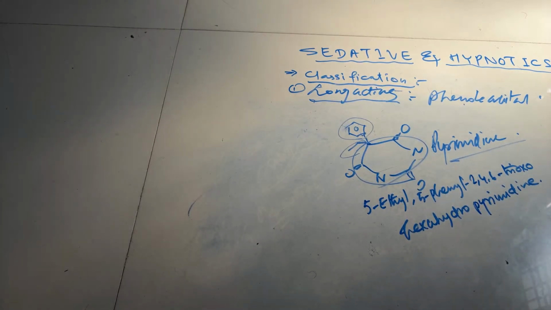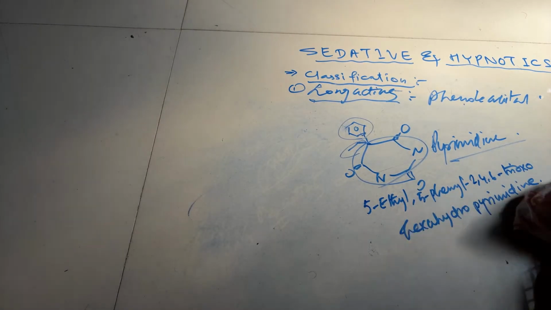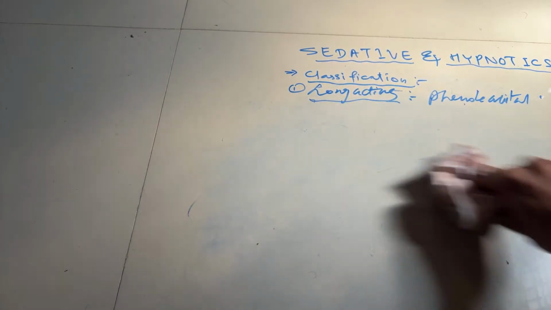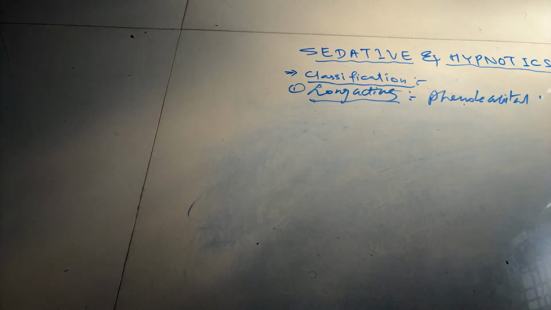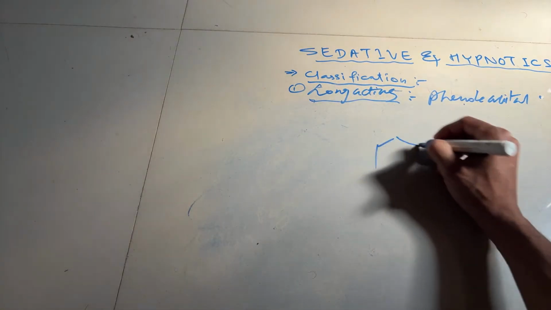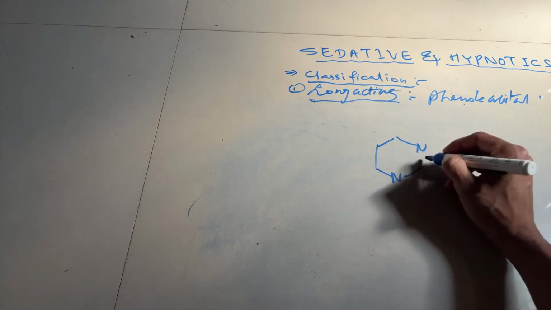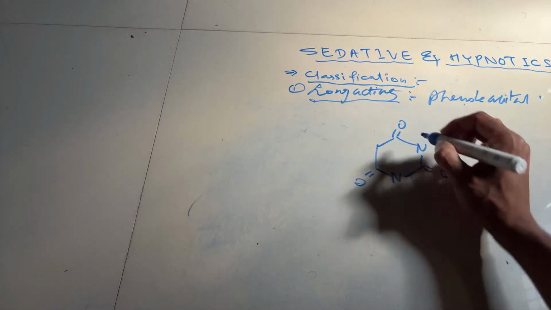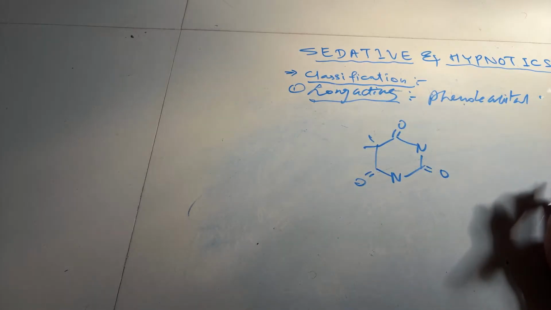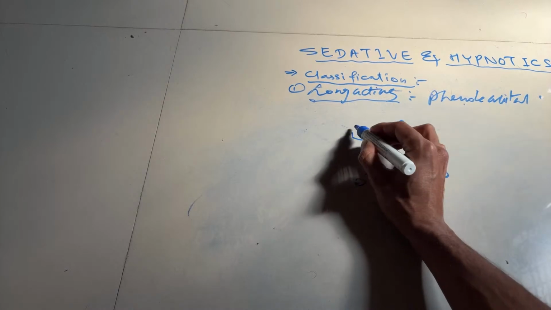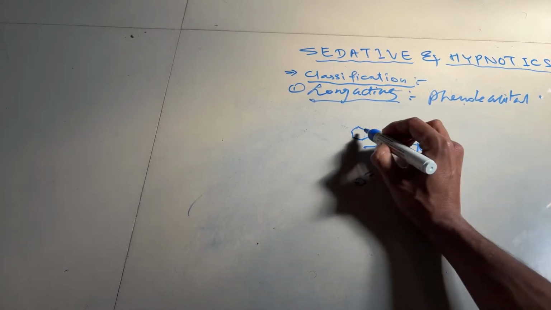Now, next we will see mephobarbital. In that case also, the structure will be as it is, only the change will be the presence of a methyl group. Nitrogen, nitrogen remaining as it is, double bond O, double bond O, double bond O. Earlier it was phenobarbital like this.